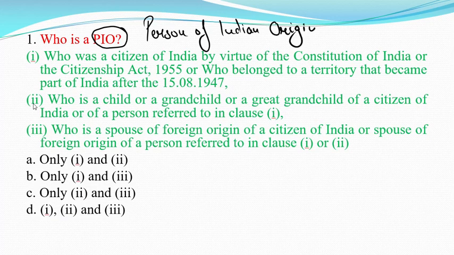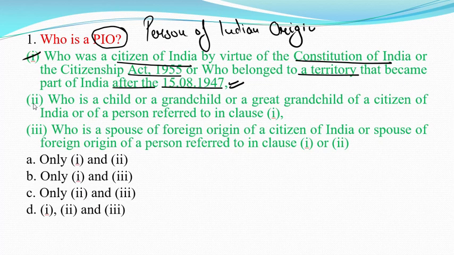First is, who was a citizen of India by virtue of the Constitution of India or the Citizenship Act 1955, or who belonged to a territory that became part of India after the 15th of August 1947. Clear? कोई भी person जो 1955 सिटीजनशिप एक्ट के अकॉर्डिंग इंडिया का सिटीजन है और वो इंडिया की टेरिटरी से बिलोंग करता है, जो टेरिटरी इंडिया का पार्ट कब बनी? आफ्टर इंडिपेंडेंस, आफ्टर 15th of August 1947. So is that true or false? That is true. That person was considered a PIO, person of Indian origin.